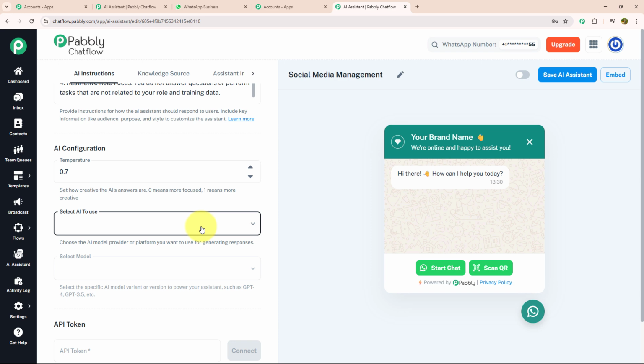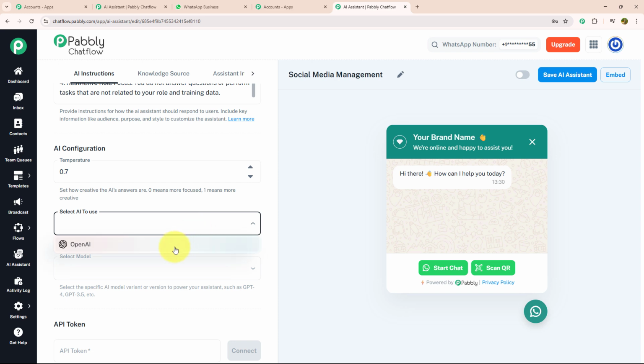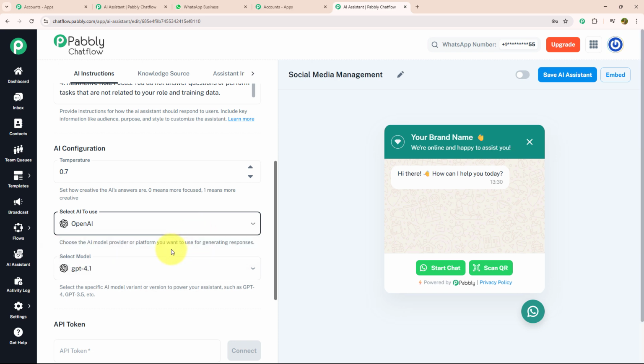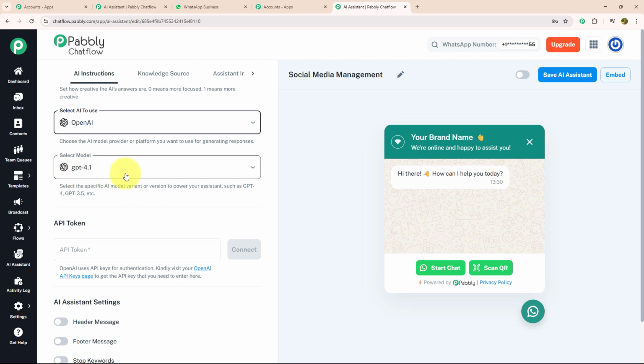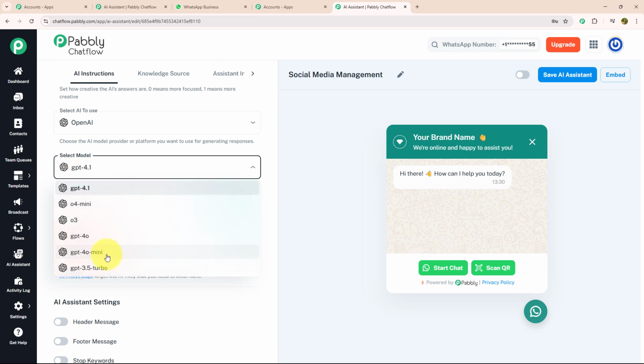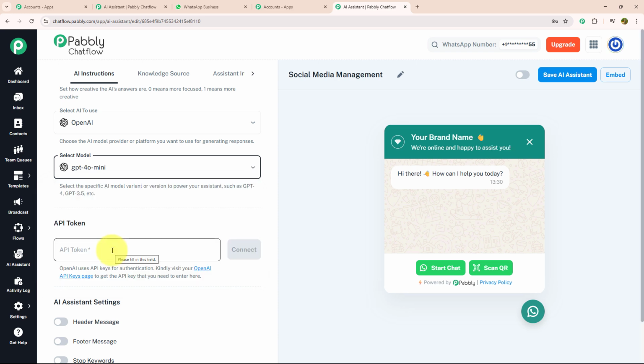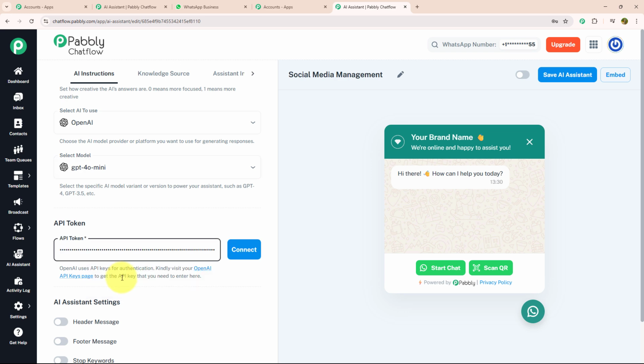Now I'm going to choose the AI model that will respond or generate the response. I'm going to use my AI model as OpenAI, and after that my model is going to be selected over here. I'm going to select my model as GPT-4o Mini, which is a cost-effective model. Now I'm going to enter my API token. For the API token, you need to visit the OpenAI API key page to get the API key that you will need to enter over here. As I already have my API token, I'm just going to connect my API. As you can see, I got a message that the OpenAI API key was saved successfully.